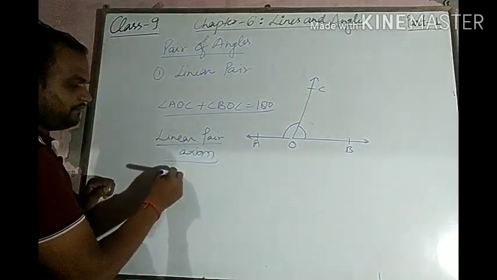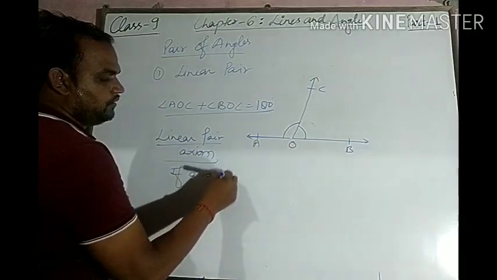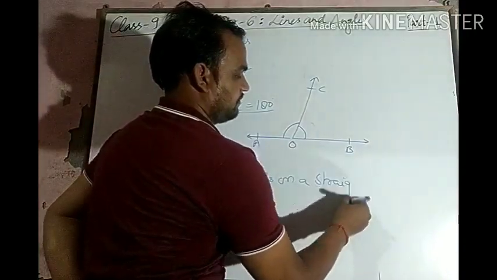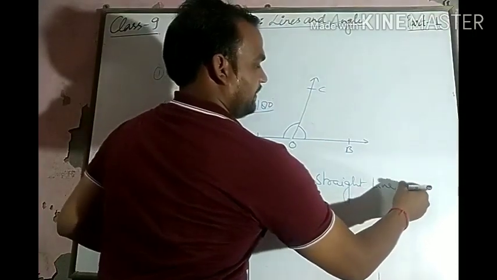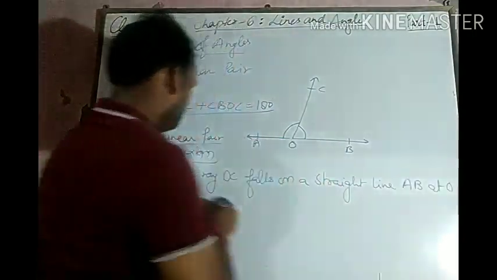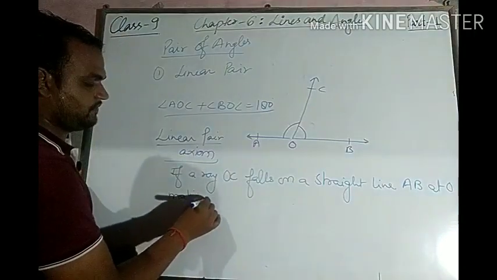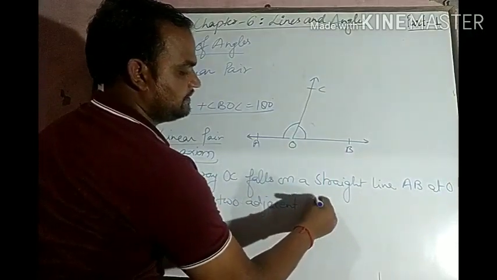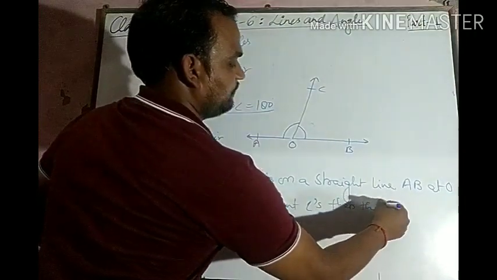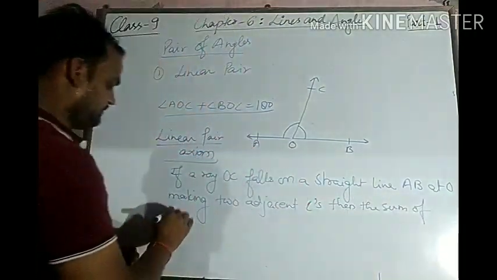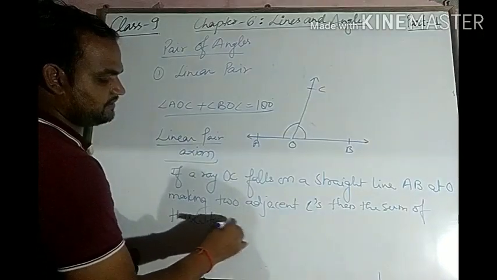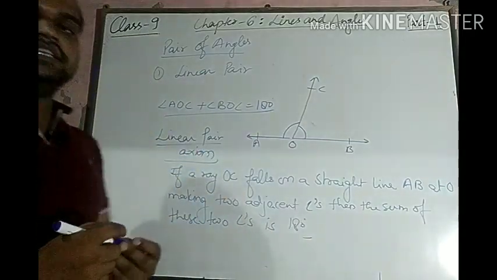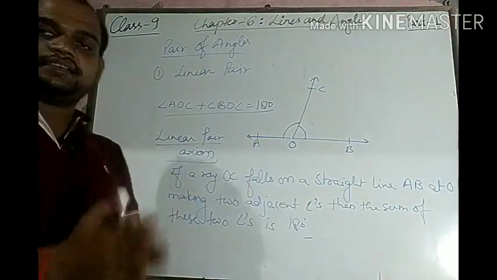What does it mean? If a ray OC falls on a straight line AB at O, making two adjacent angles, then the sum of these two angles is 180 degrees, or these two angles are supplementary to each other. This is known as the linear pair axiom.